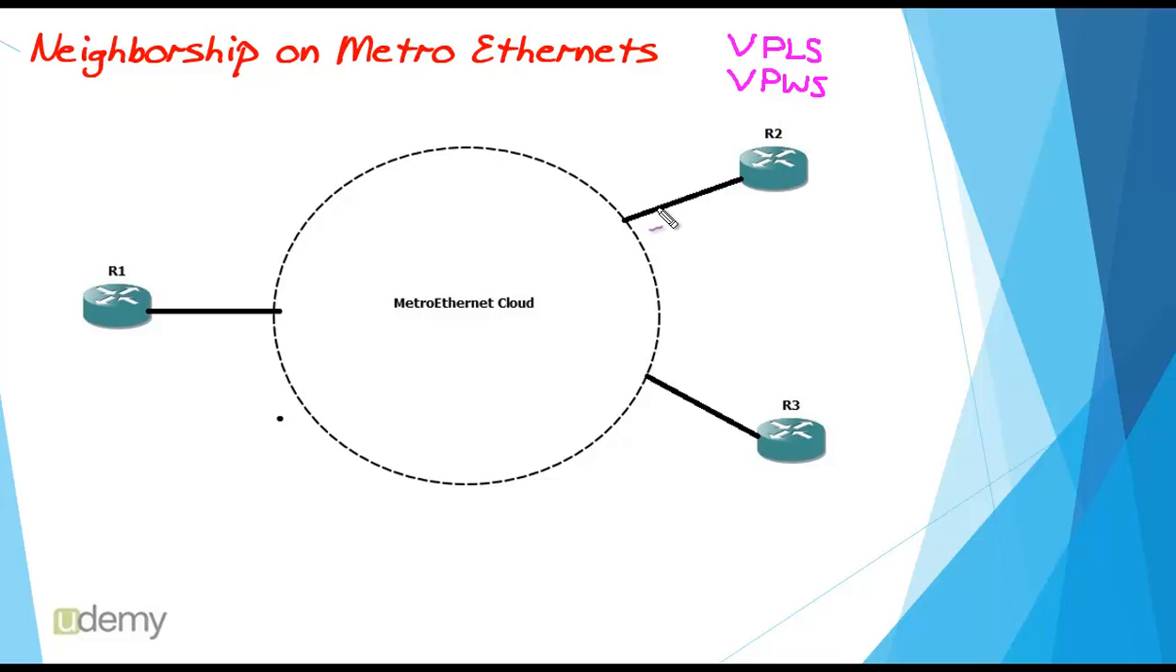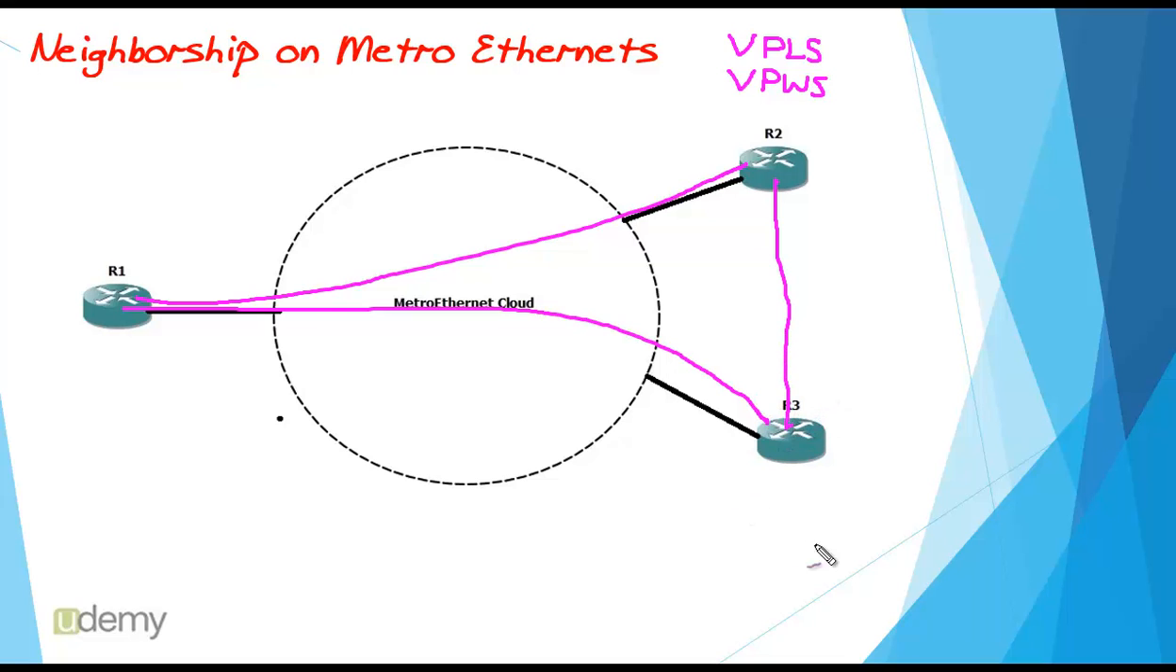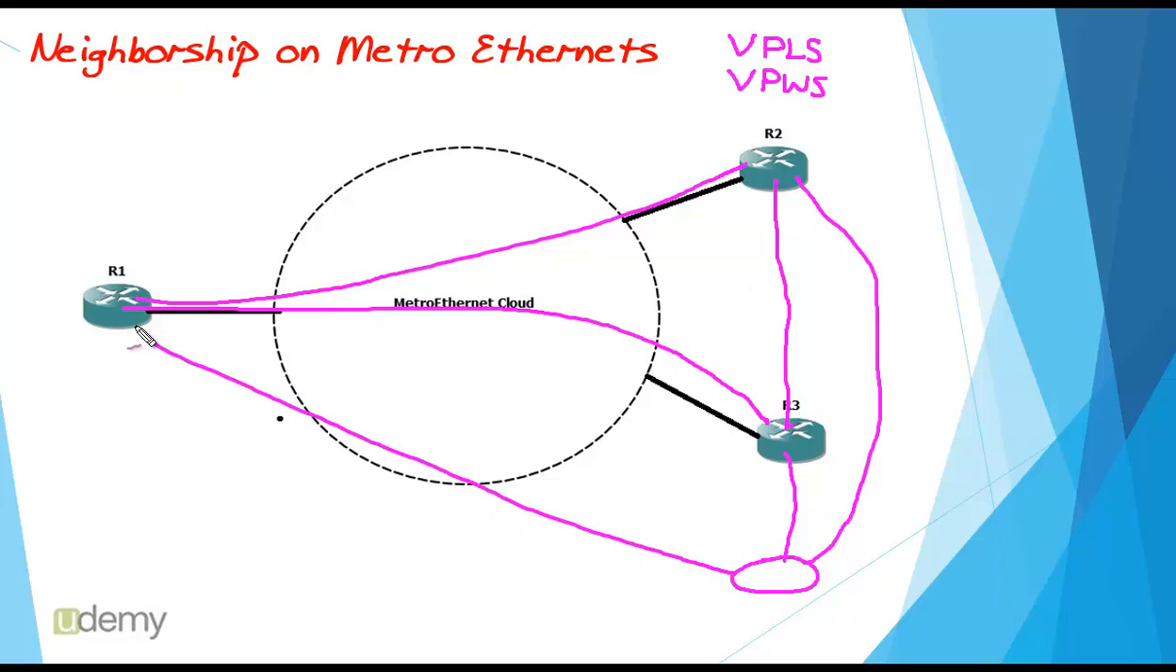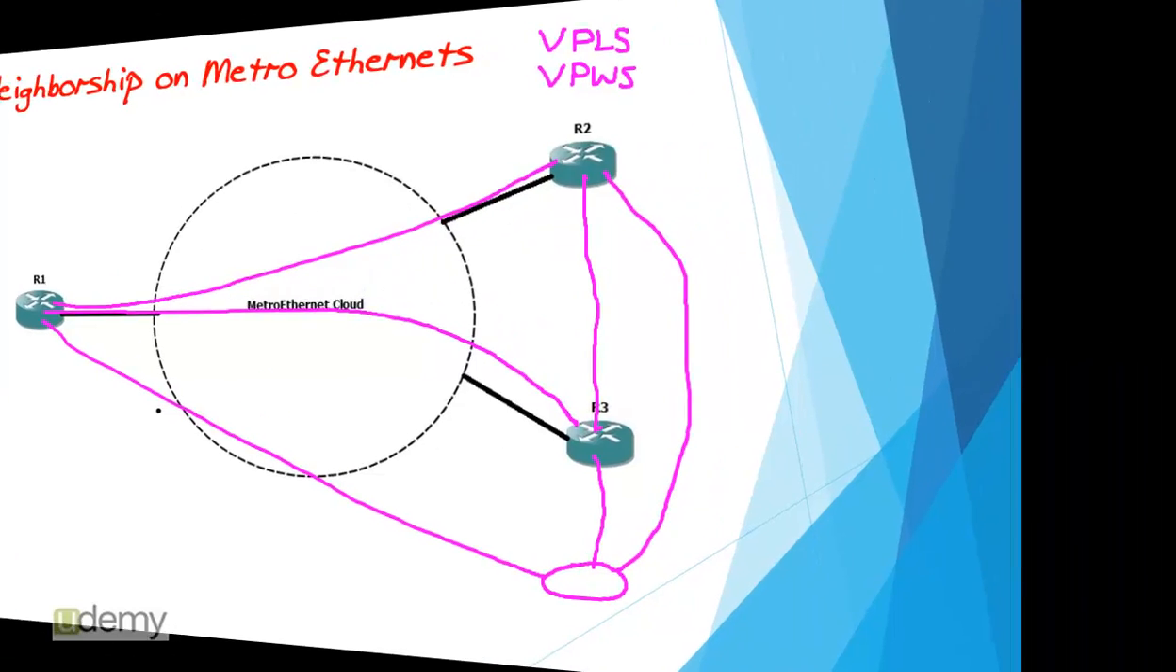Therefore, in these scenarios, router 1 and router 2 could become neighbors, router 1 and router 3 could become neighbors, router 2 and router 3 could become neighbors, and if we have another router like router 4, it could become a neighbor with router 3, with router 2, and with router 1. There is no limitation. All of it depends on your service.